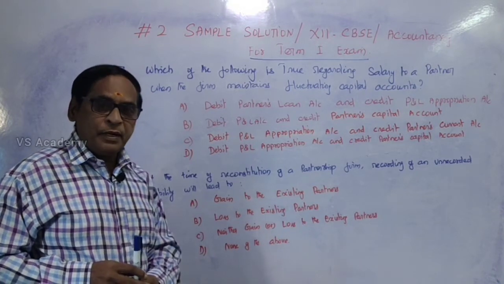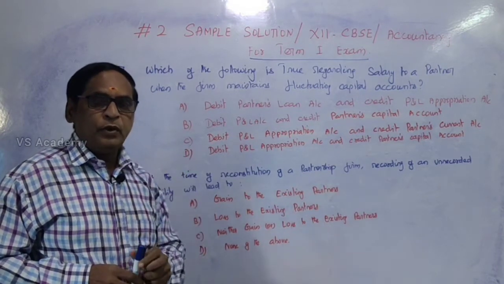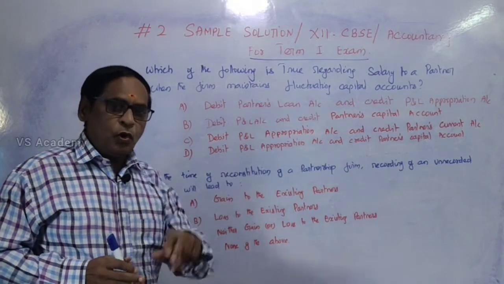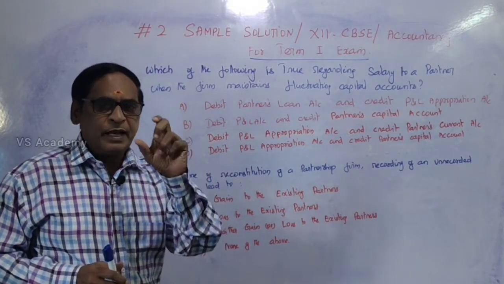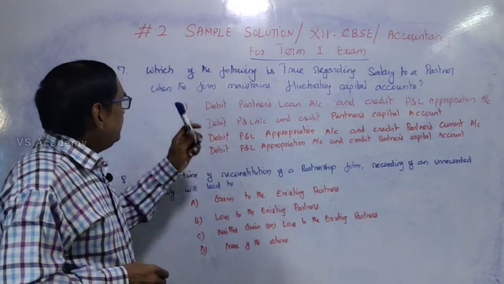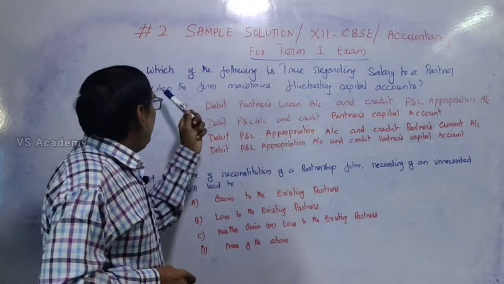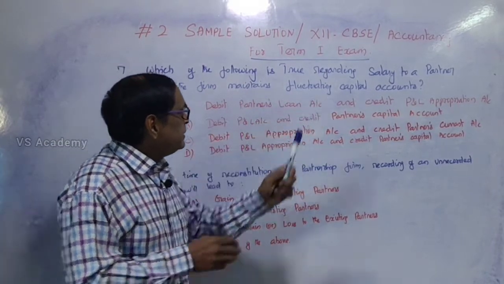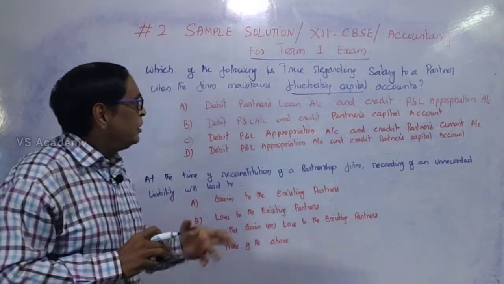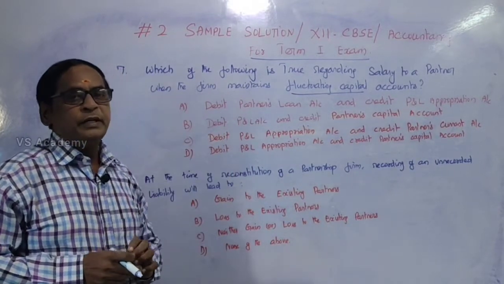Under fixed capital method, two accounts are to be maintained. One is current account and the other is capital account. In fluctuating capital method, only the capital account is to be maintained. So here they are asking about salary to a partner when the firm maintains the fluctuating capital method. Fluctuating capital method means only one account is to be maintained, that is capital account.